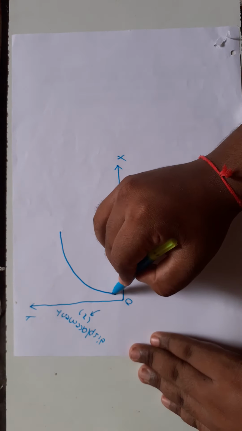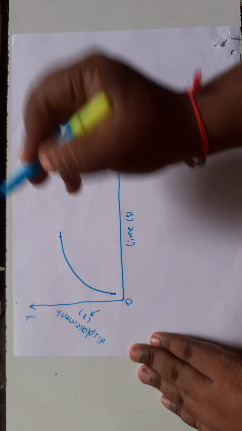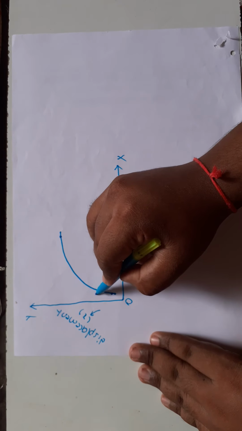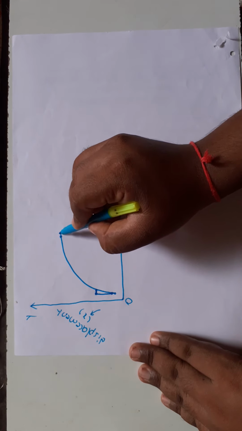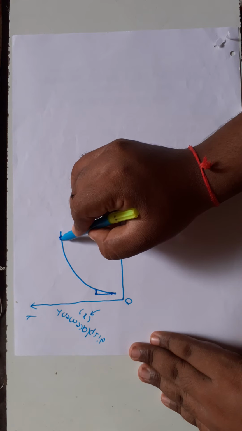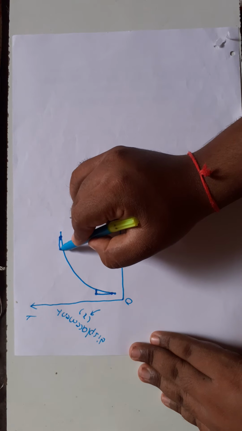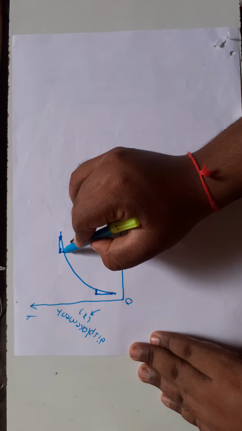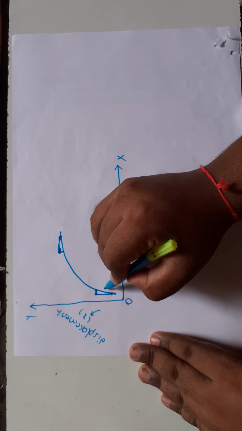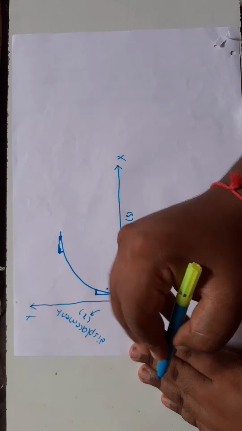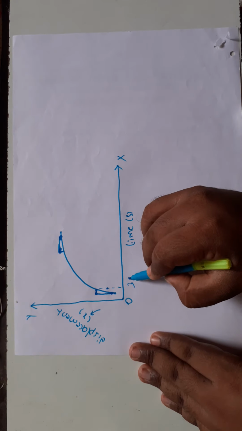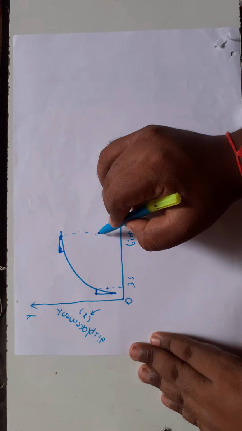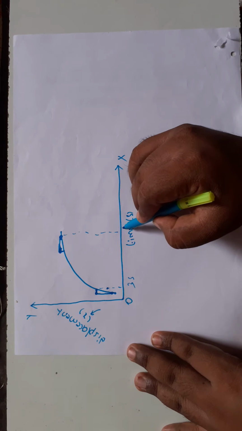At 2 points I am going to find the velocity value. Here time 3 second, here time 5 second.